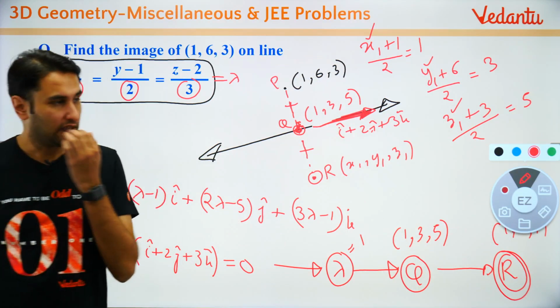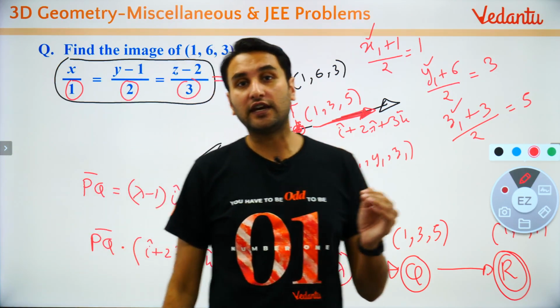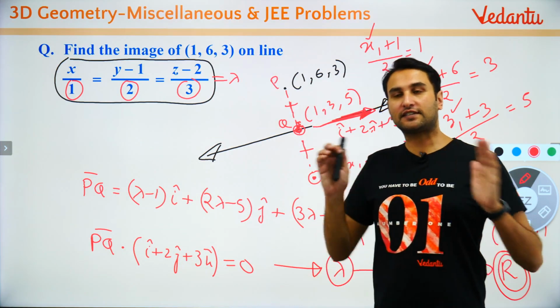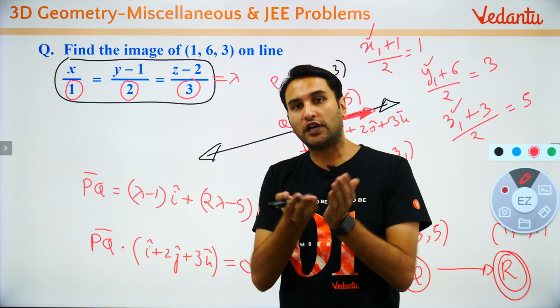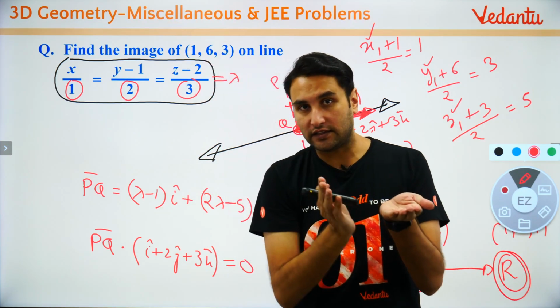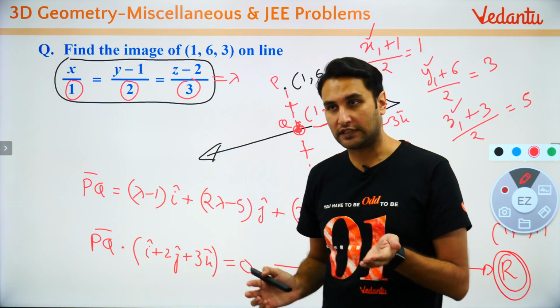Clear है ये सबको? Now अब हम जाएंगे plane में। Now if these concepts are clear, I can now enter the world of plane and a line and related concepts. ठीक है, आगे बढ़े?